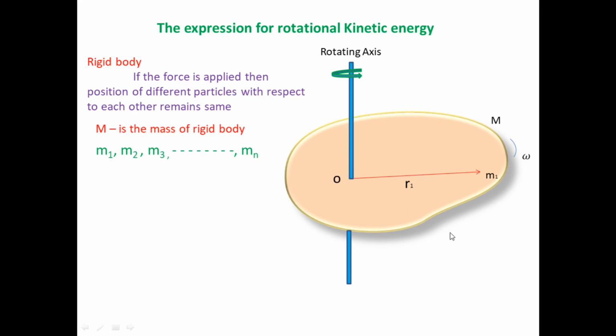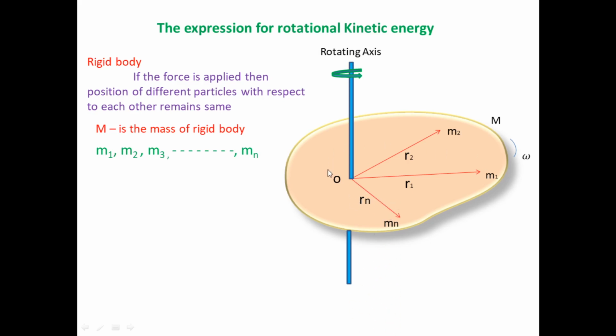Imagine another particle whose mass is denoted by m2. The second particle will be here, situated at a separated distance r2 from the axis of rotation. The second particle of mass m2 is situated at distance r2 from the axis of rotation. Imagine another particle here, m3, again m4, and there are n particles. So we consider the last, nth particle of mass mn, situated here at a separated distance rn from the axis of rotation.